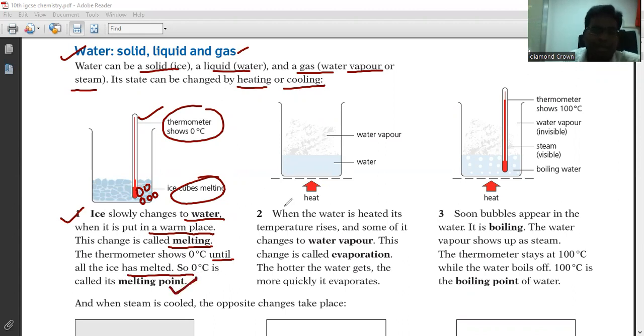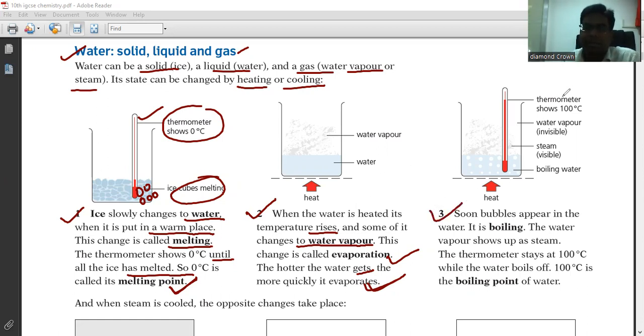Now look at the second diagram. When the water is heated, its temperature rises and some of it changes to water vapor. This change is called evaporation. The hotter the water gets, the more quickly it evaporates, right? So this is the second case, the liquid state of water.